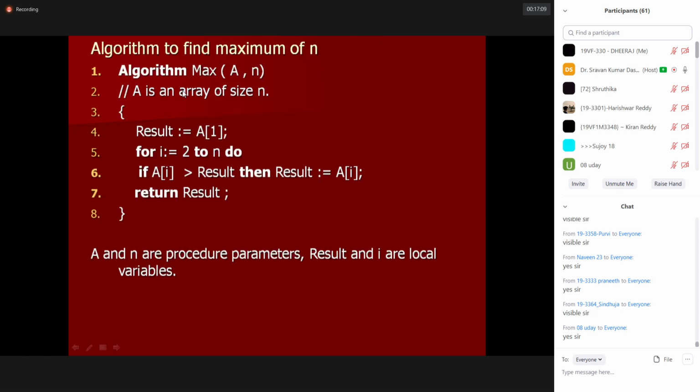Okay, need not worry. This is a comment which will not execute with the processor. Result is equal to f1. So this is a statement which will be executed by the processor. So this is counted as one particular step. Similarly, if a of i is greater than result, the result will be this thing.